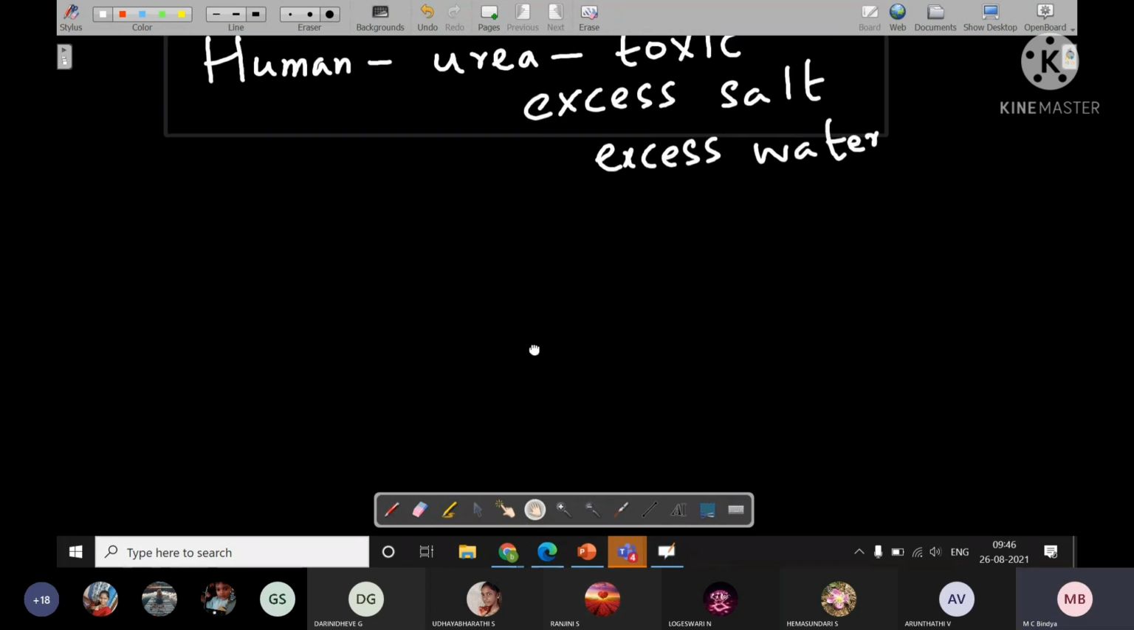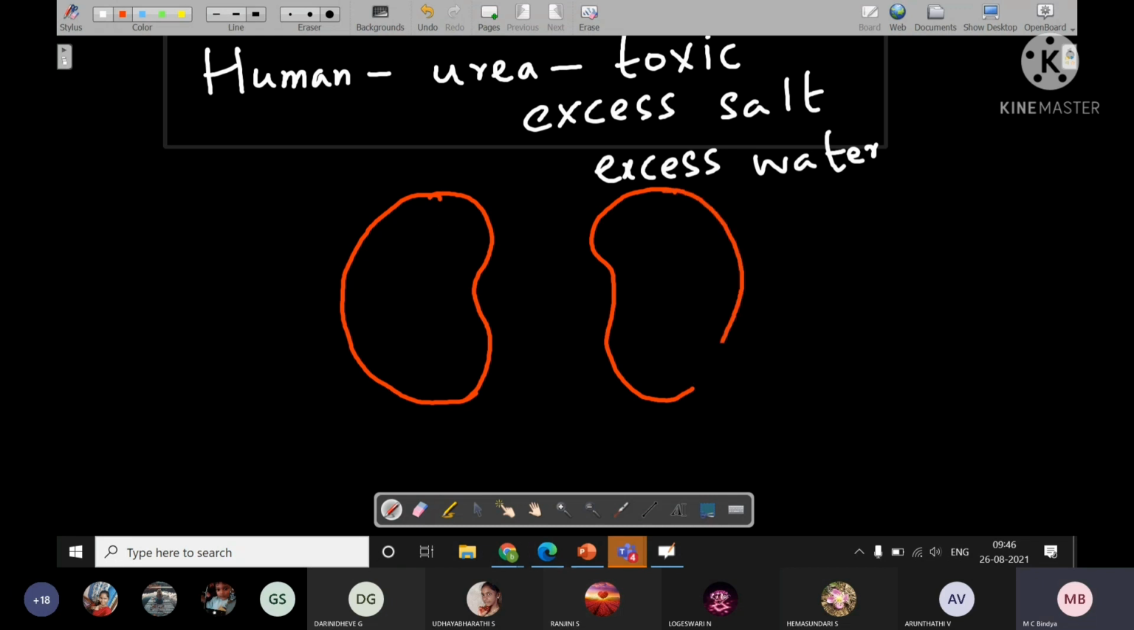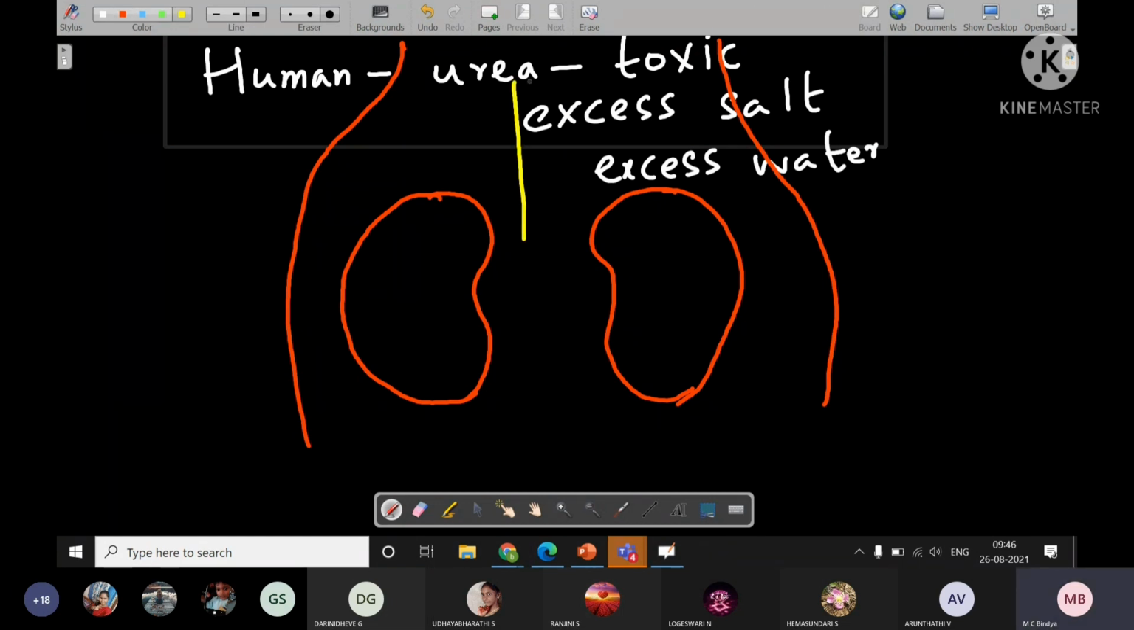The organ of excretion in our body is called kidney. So we have got two bean-shaped kidneys. Two kidneys we have, and they are placed in the abdomen. Abdomen means above the stomach area, at the back, somewhat close to our vertebral column, that is backbone. That is where the kidney is present. Two kidneys are there for us.